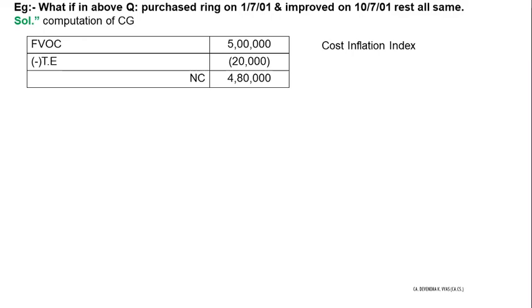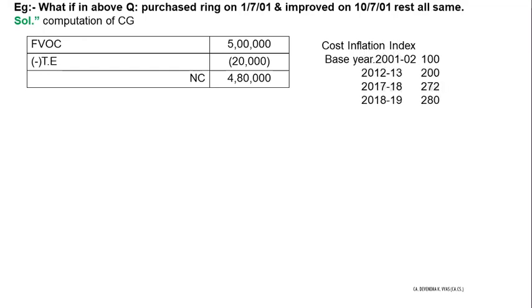It will help you to calculate index cost of acquisition, which will be deducted from net consideration. And the current base year is 2012. So consumer price index will help you to calculate cost inflation index. It is some 75% of CPI, but you are not concerned with that thing.